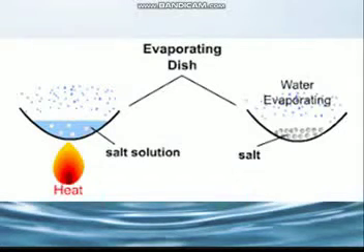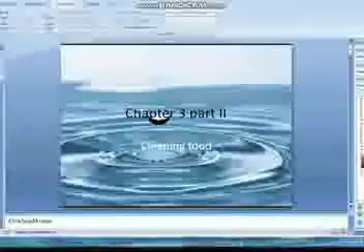Seawater is collected in shallow pits or ponds and is allowed to stand there. The water evaporates completely due to the heat of the sun, leaving salt behind. This salt is then purified to obtain common salt, which you use in daily life in the kitchen, means in our food items.